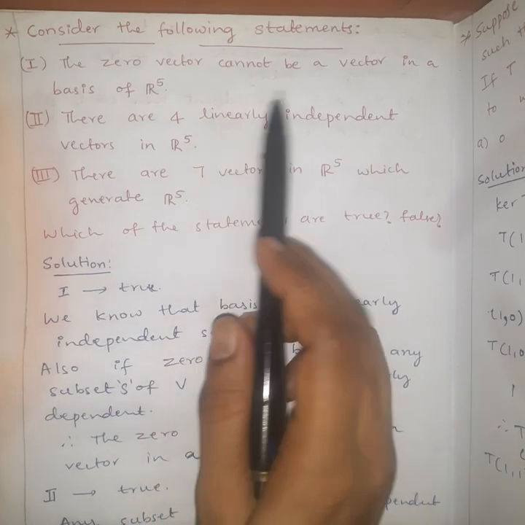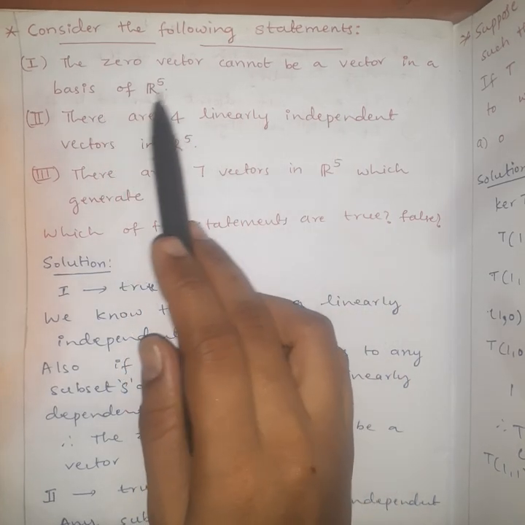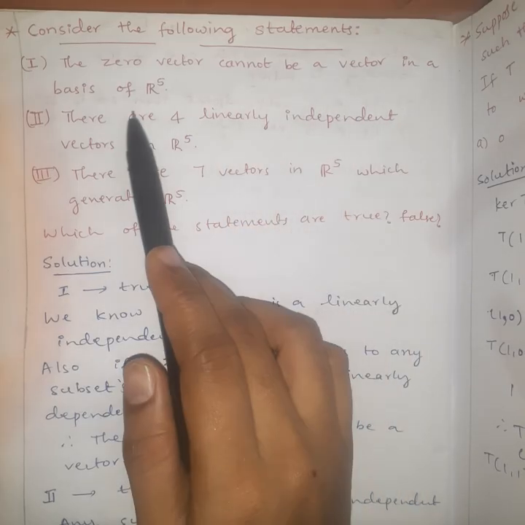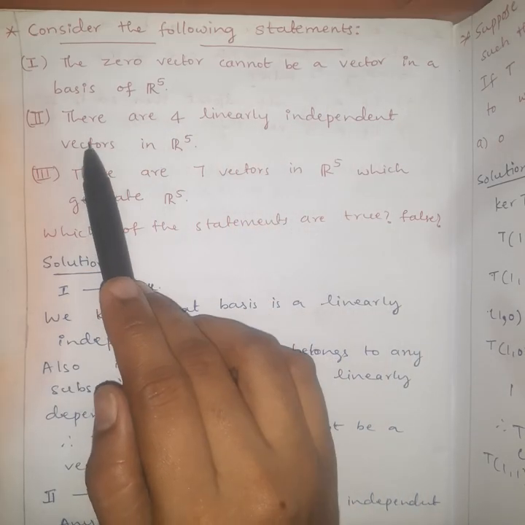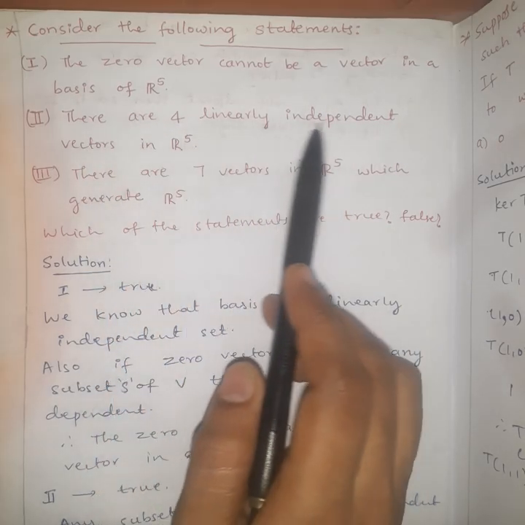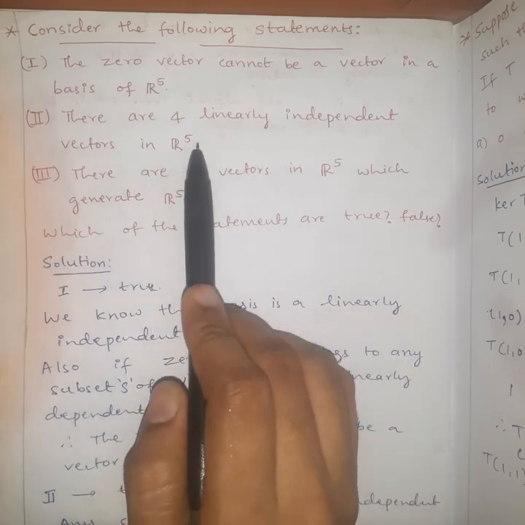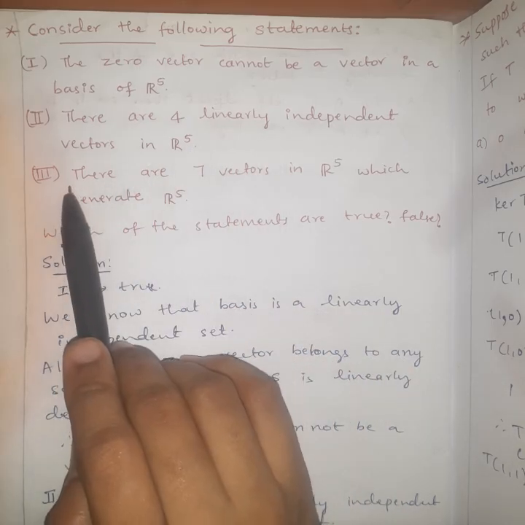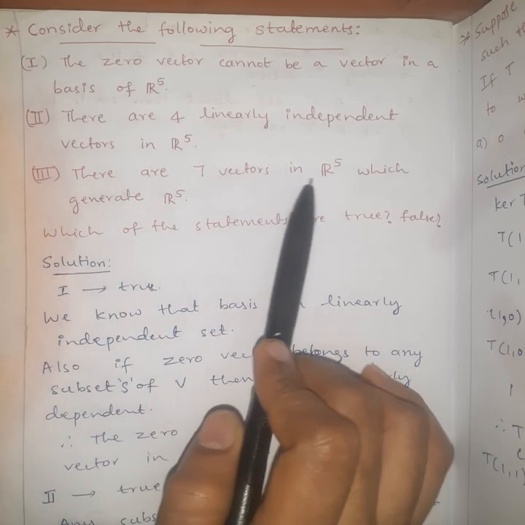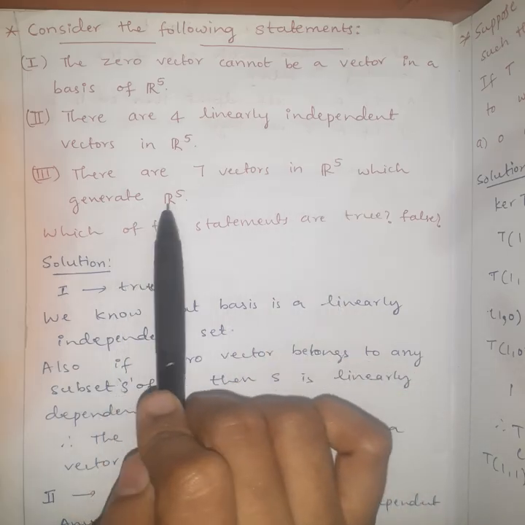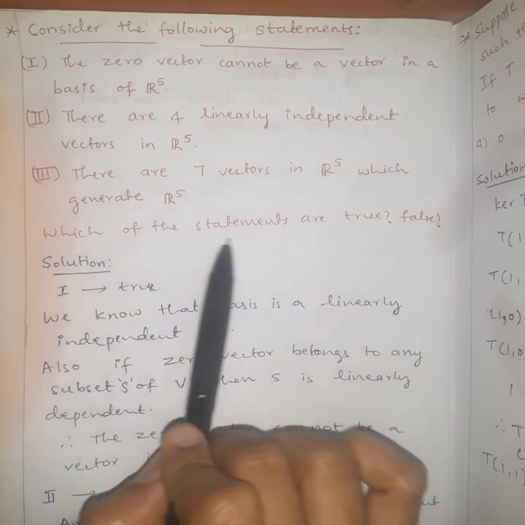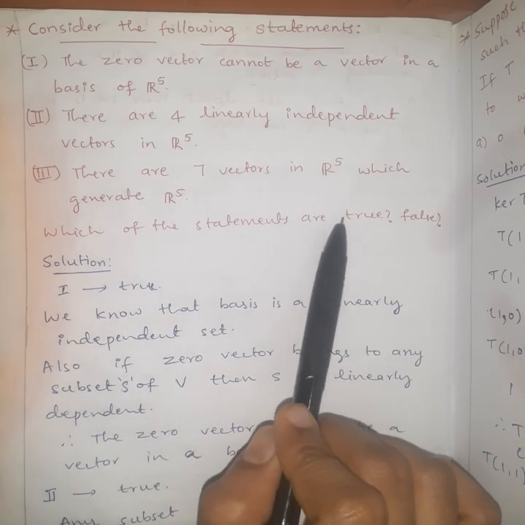Consider the following statements. Statement 1: the 0 vector cannot be a vector in a basis of R5. Statement 2: there are 4 linearly independent vectors in R to the power 5. Statement 3: there are 7 vectors in R to the power 5 which generate R to the power 5. Which of the statements are true and which of the statements are false?